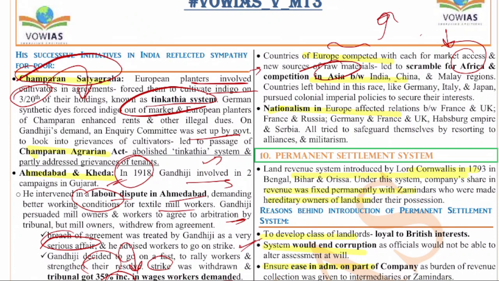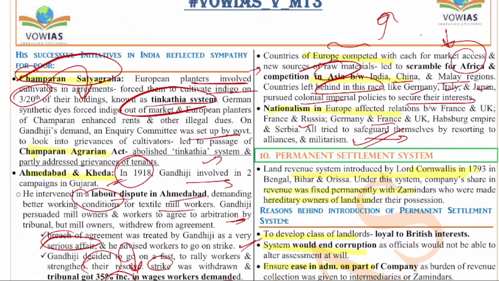So it is a competition between countries like India, China and Malay regions. The countries left behind in this race, like Germany, Italy, Japan, pursued these colonial imperialist policies to secure their interest. The nationalism in Europe affected relations between France and UK, France and Russia, Germany and France and UK, the Habsburg Empire and Serbia. So these nationalistic tendencies also increased, and all tried to safeguard their own self-interest by resorting to alliances and militarism. So this further created a lot of tensions because of the trust deficit.